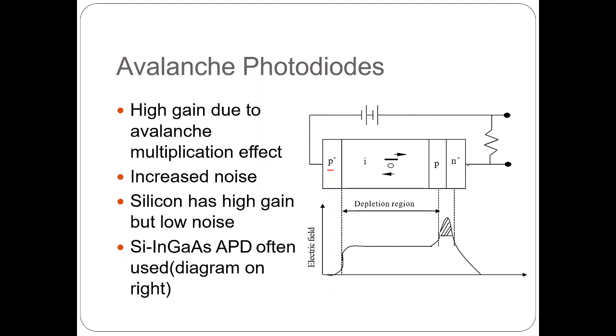Next, n plus is when the intrinsic atom is doped with a high concentration of pentavalent elements, giving a highly doped n region. We have to remember that in p type, holes are the majority carriers, and in n type, electrons are the majority carriers.